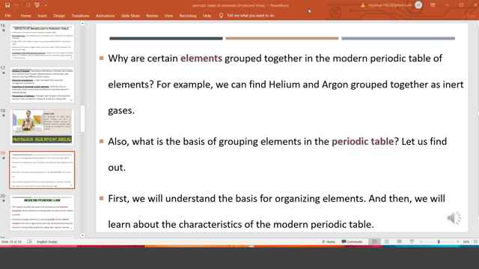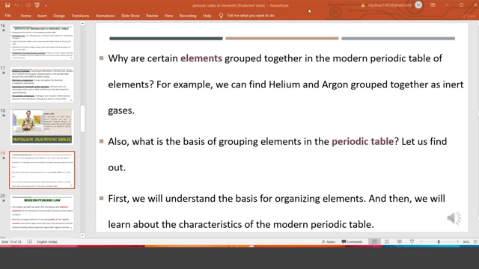This is known as what? The modern periodic law. So in the examination, if they ask you to state the periodic law, which law will you write? The latest one. Don't get confused about whether they asked for the modern law or Mendeleev's law. Always go for the latest one, because the latest one is the best one. So periodic law means the modern periodic law given by the Moseley team.